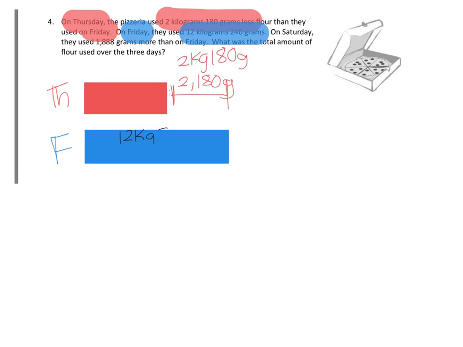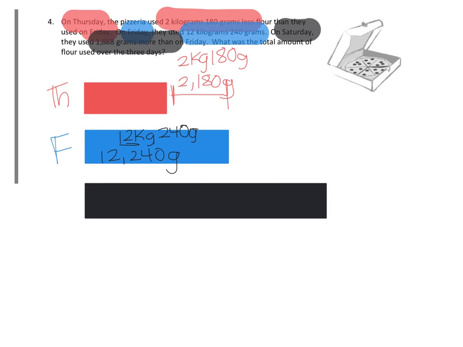Okay, 2,180. We know that kilograms are 1,000, so this is 2,180 grams. Then on Saturday, they use 1,880 grams more than Friday. So for this tape diagram, because it says more, now it's going to be even bigger.